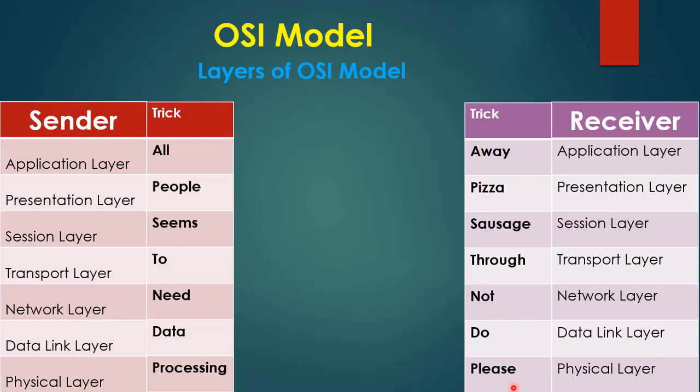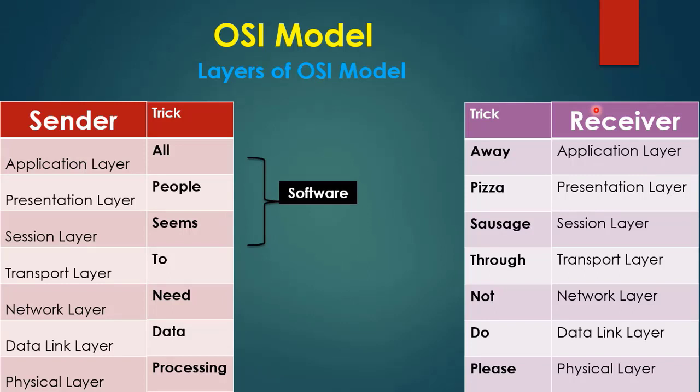Please, letter P, stands for physical layer. Do, letter D, stands for data link layer. Not, letter N, stands for network layer. Throw, letter T, stands for transport layer. Sausage, letter S, stands for session layer. Pizza, letter P, stands for presentation layer. Away, letter A, stands for application layer.